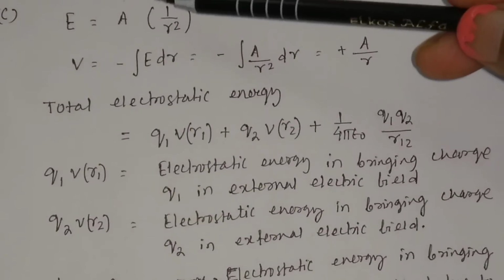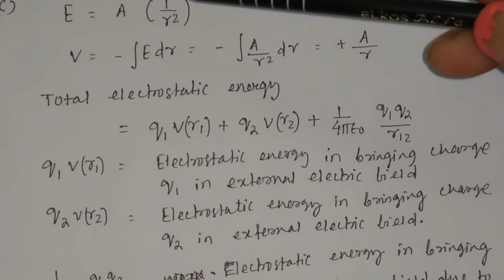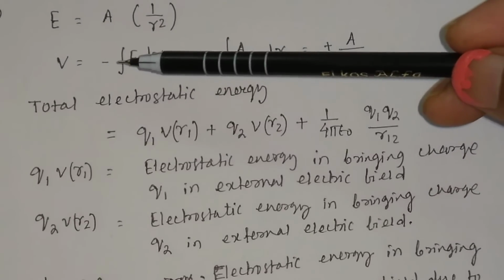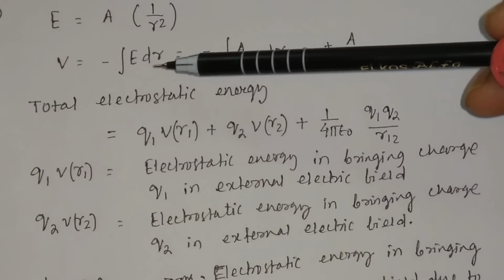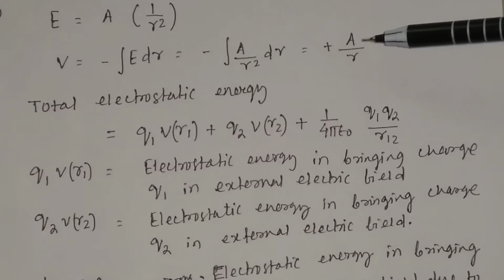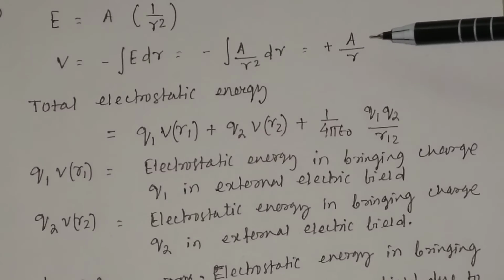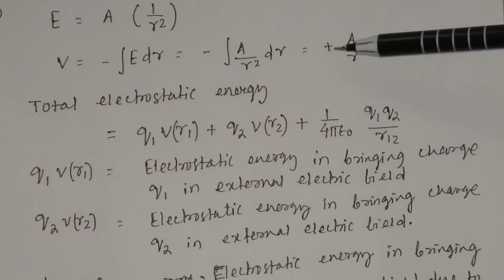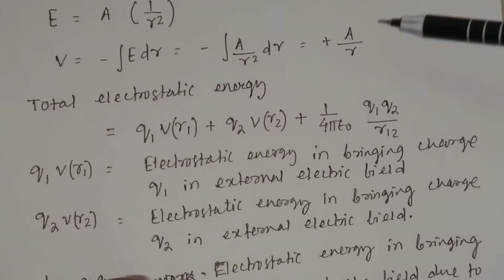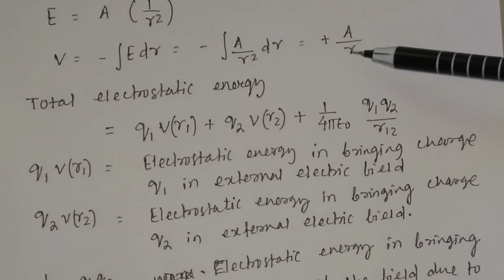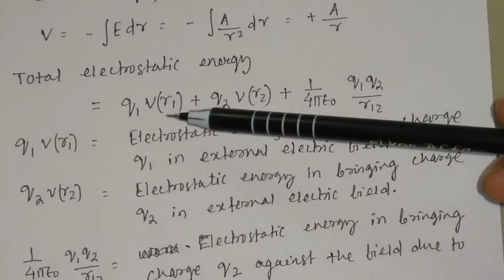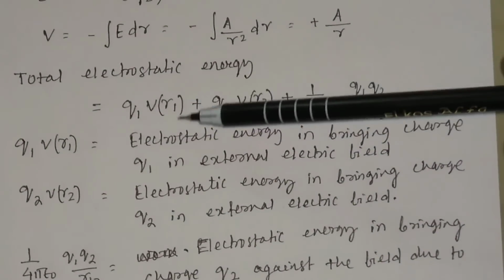So given E equal to A into 1 by R square, you can calculate the potential. Potential is equal to the negative of the line integral of E dr. So the integration of A by R square dr will be equal to A by R. So the system of two charges is placed in an electric field in which the potential is equal to A by R, and the total electrostatic energy will be equal to the energy due to